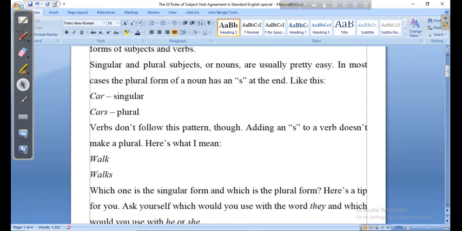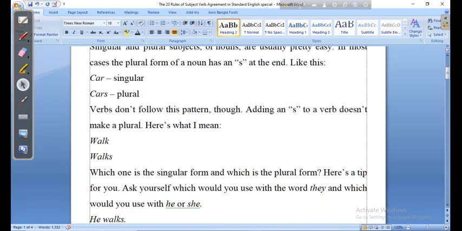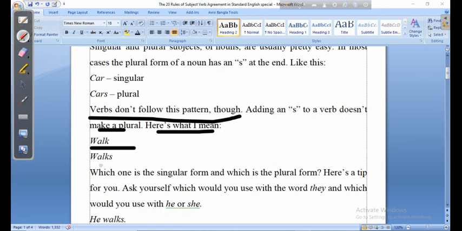But remember, verbs don't follow this pattern. Adding an s to a verb doesn't make it plural. Suppose walk or walks.